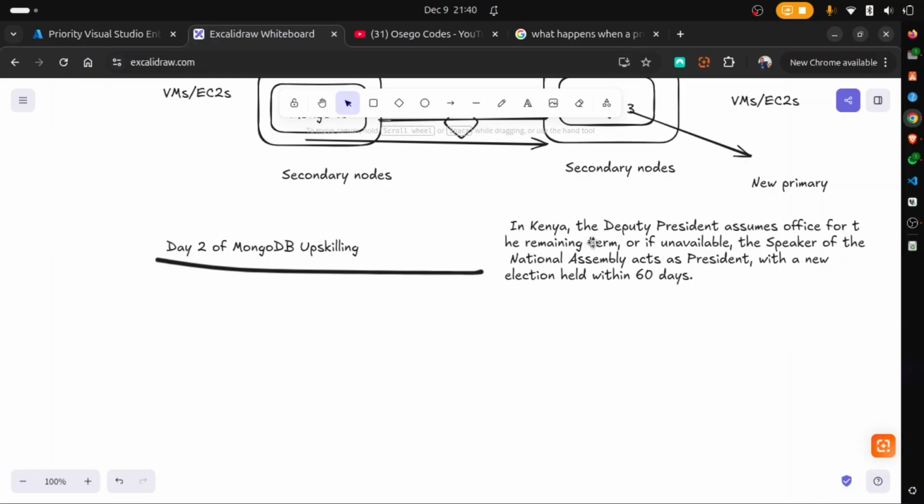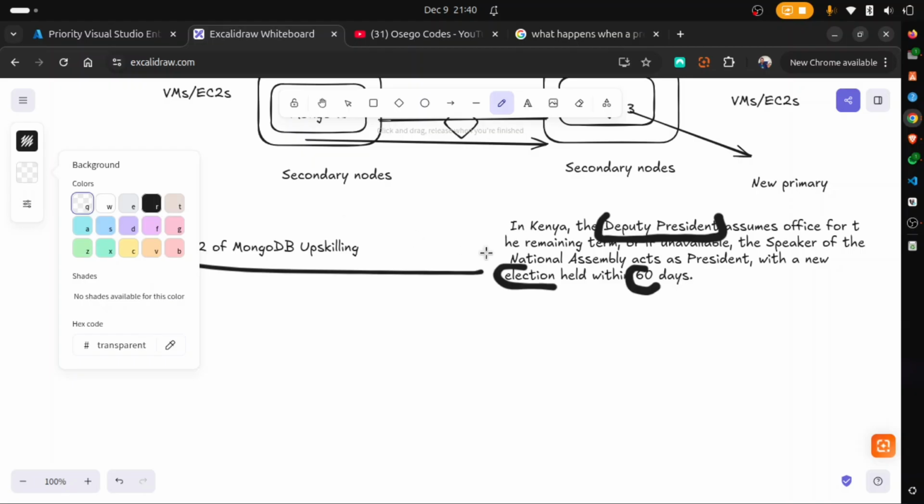In Kenya, the deputy president assumes office for the remaining term, or if unavailable, the Speaker of the National Assembly acts as the president, with a new election held within 60 days. I want us to highlight some important points here: 60 days, and also new election happens, then deputy president assumes office. This one here is not really important, but we look at it. Now, I'll change this back to transparent.